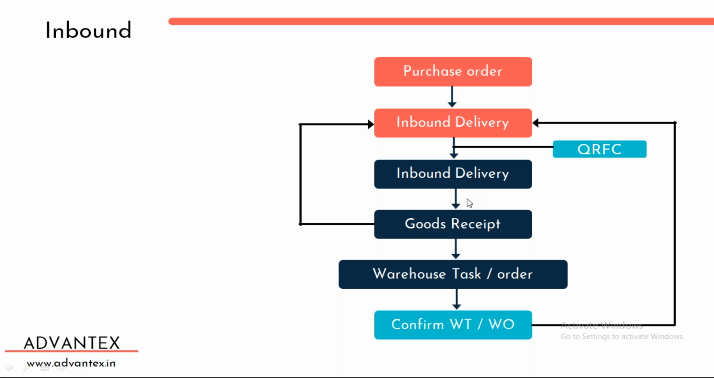In order to identify where this material is to be placed, we create something called a warehouse task. If I have multiple materials, multiple tasks will be created. All these tasks will be clubbed into something called a warehouse order. That warehouse order we can print and hand over to an operator for completing their activities, saying that you move the stock from this location to this location. So that information will be available in the warehouse task and warehouse order.